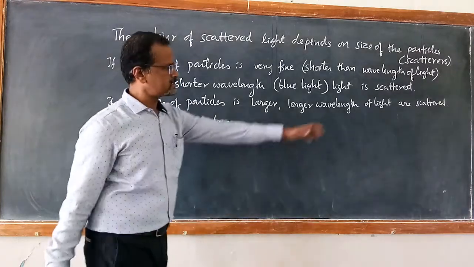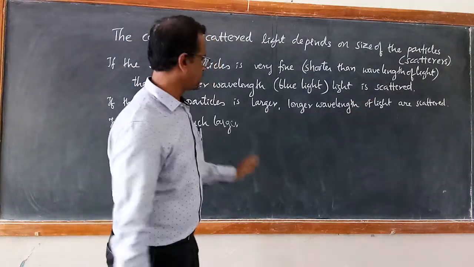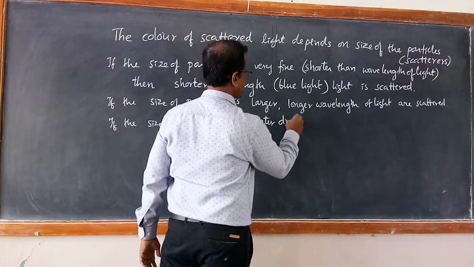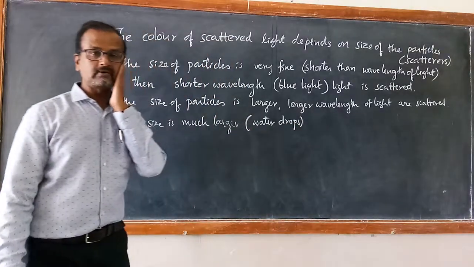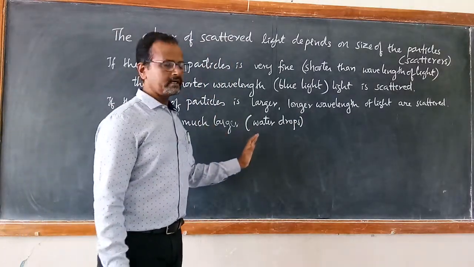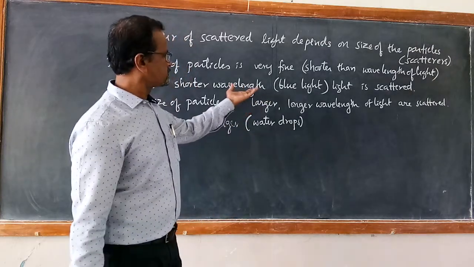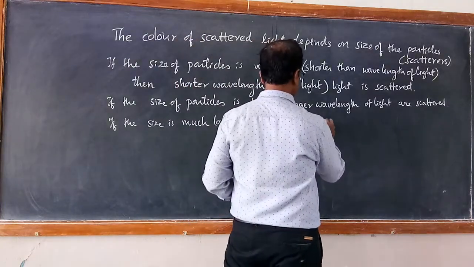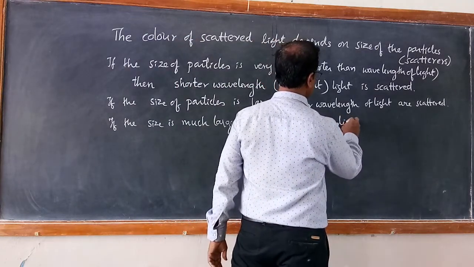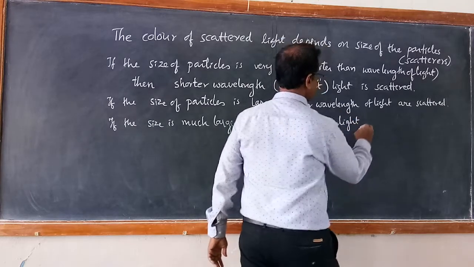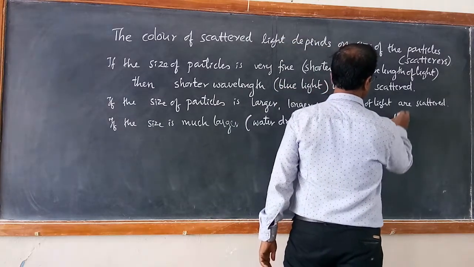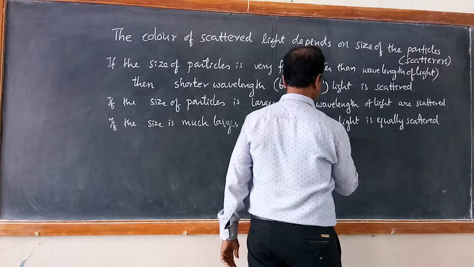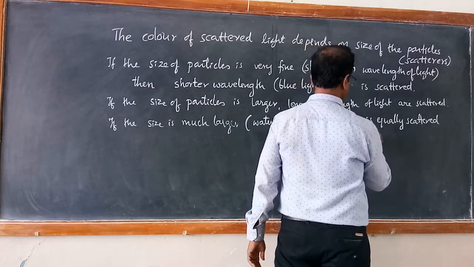If the size is much larger than the wavelength of light, like water drops, which is what takes place in the clouds, if the size of the particles is much larger than these air molecules, then all colors are equally scattered. So it appears white.